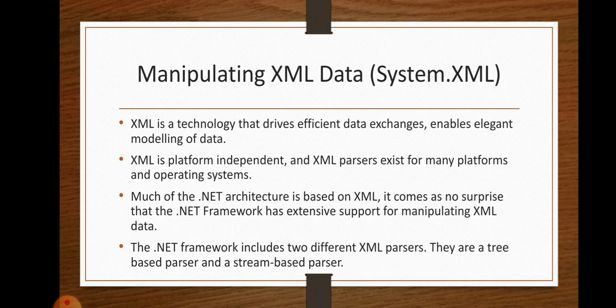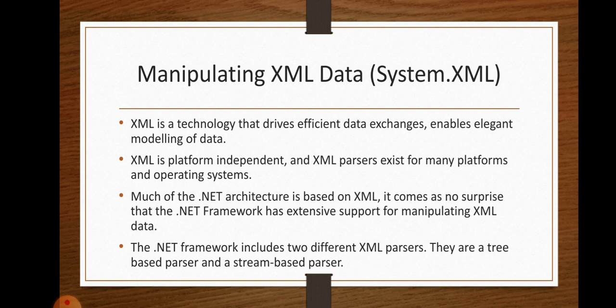So, for that reason, .NET is based on XML. It helps to perform various manipulations on XML data. Already I discussed that XML parsers exist on various platforms and operating systems. So here we are going to learn the different types of XML parsers.